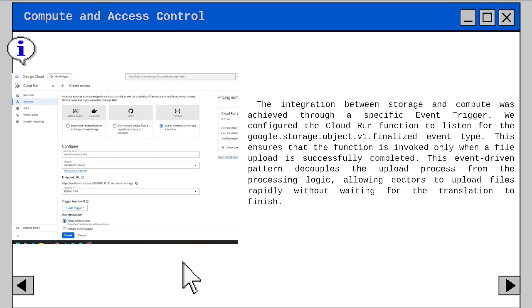Next, for compute and access control, as we can see in the diagram, the integration between storage and compute was achieved through a specific event trigger. We configured the Cloud Run function to listen for the google.cloud.storage.object.v1.finalized event type. This ensures that the function is invoked only when a file upload is successfully complete. This event-driven pattern decouples the upload process from the processing logic, allowing the doctor or staff to upload the file rapidly without waiting for the translation to finish.